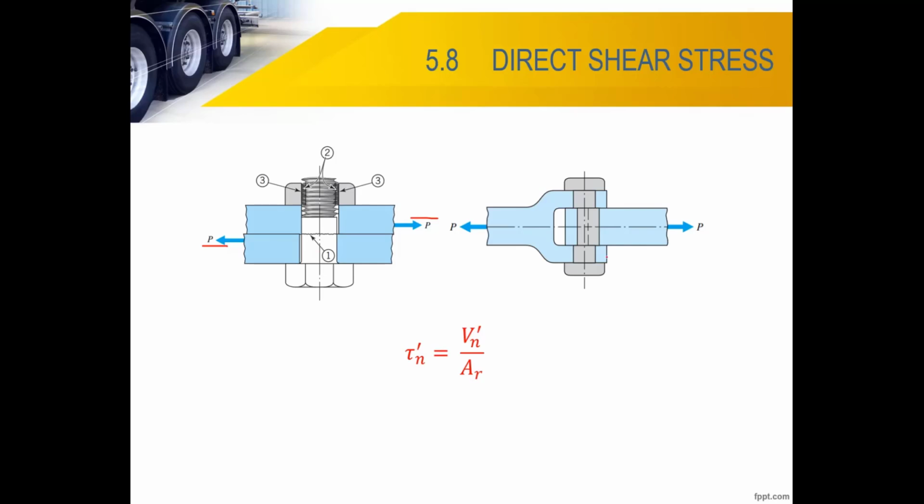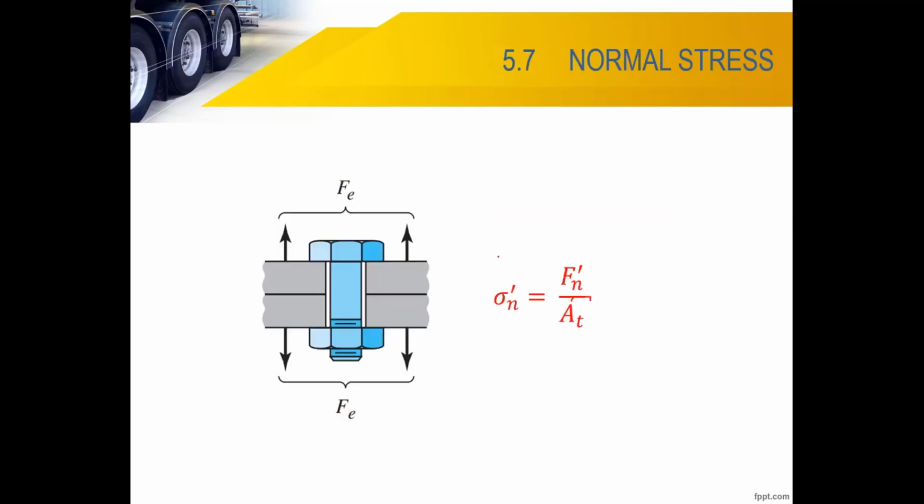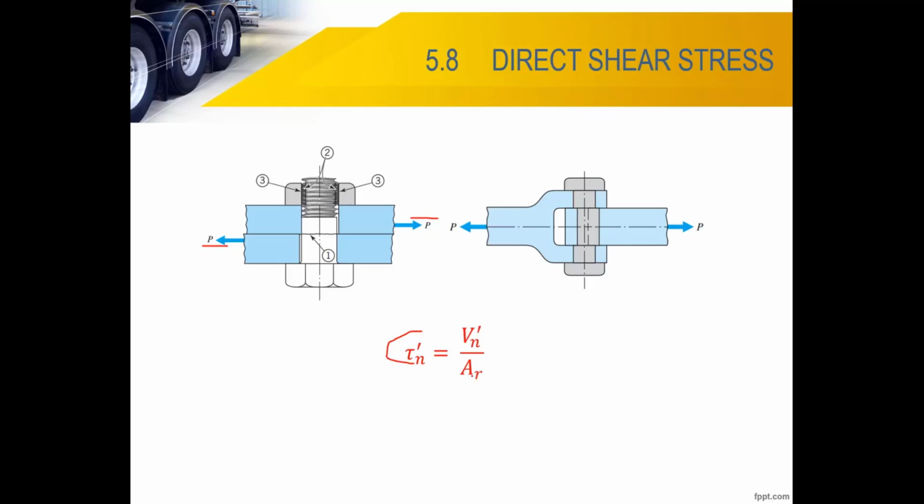So we have shear loading, then we have shear stress. Prime means this is a primary loading, because direct shear and direct axial are primary loading. And Ar, what is Ar? If I'm using M10, the area of shearing is 5/4 times 10 squared, right? So we don't use Ar directly.